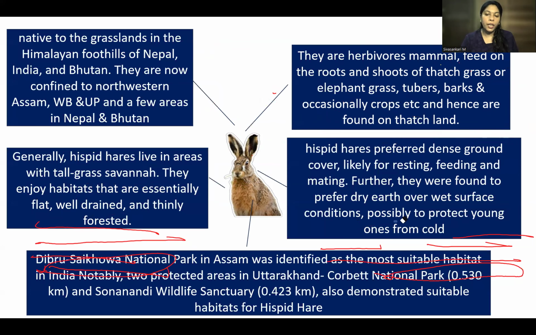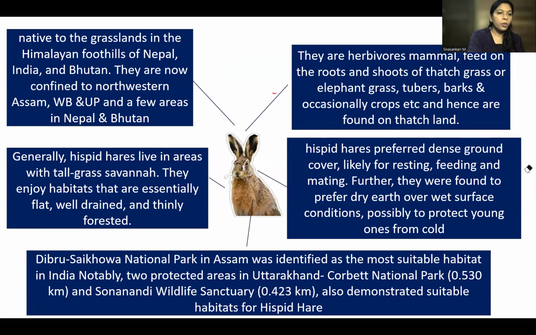So also they are very shy in character, that we have already done. And they have one unique character. They are the monotypic genus. They belong to monotypic genus. Now come to this point. They are native to the grasslands. Before that, we can see this. They are herbivorous mammals. This point is important, students.